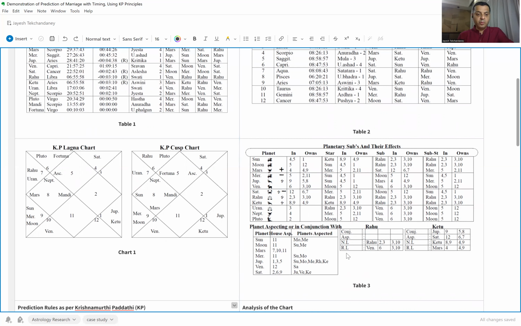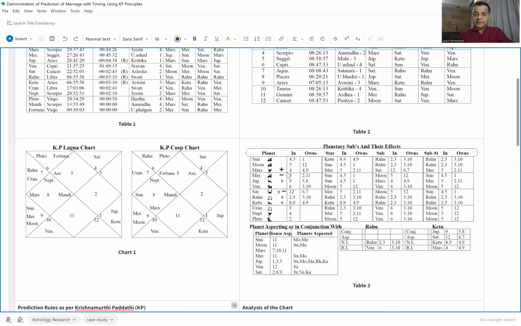What we would want to highlight here is that the Sun is in the 4th and the 5th house. Likewise, we see Rahu is in the 2nd and the 3rd house, and Ketu is in the 8th and the 9th house. Now, this is an area that needs further discussion and research, and it would not be appropriate to bring up this discussion in this video. However, let us explain the concept.